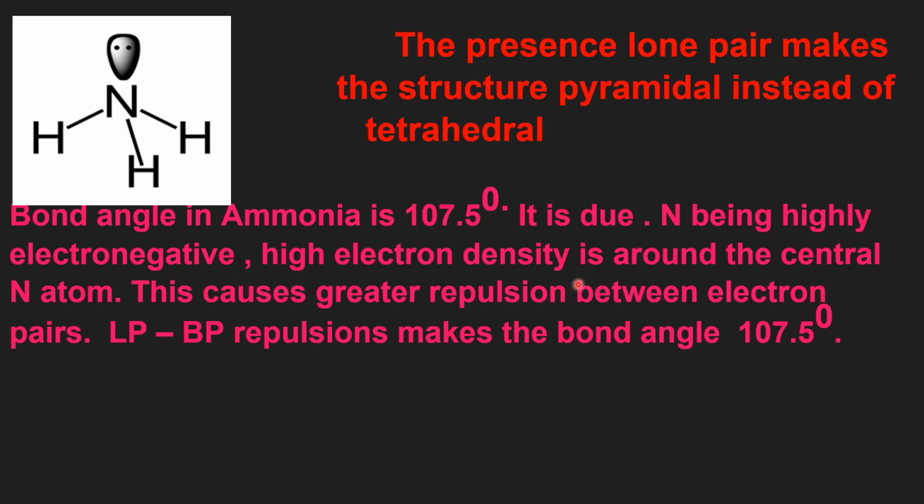High electron density is around the central nitrogen atom. This causes the greater repulsion between electron pairs. Lone pair bond pair repulsions make the bond angle 107.5 degrees instead of 109 degrees as in the case of tetrahedral structure.